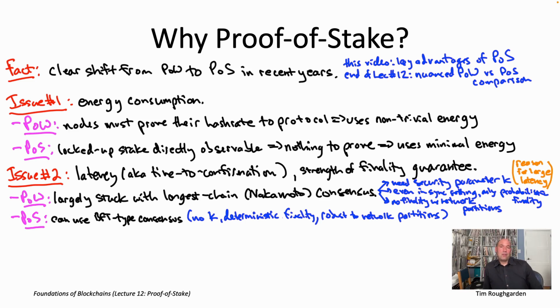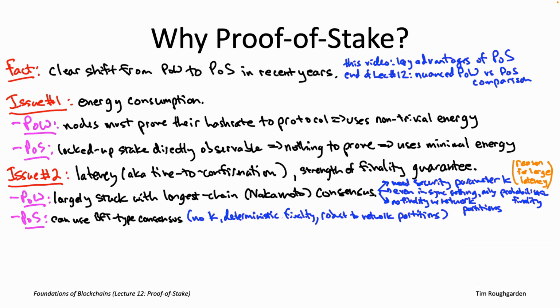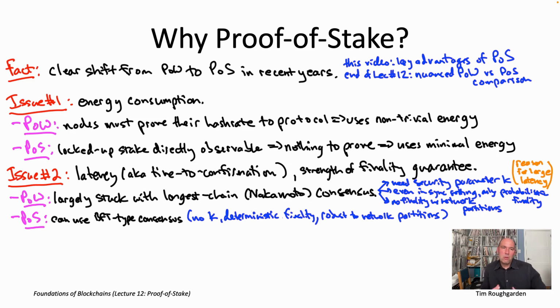From a performance perspective, this is a big deal. In particular, because you don't have the security parameter, because you don't have to wait for a whole bunch of subsequent blocks before you can consider a transaction confirmed, that leads to typically much lower latencies in BFT type protocols than in longest chain protocols. With longest chain protocols, you might think of best case latency in the tens of seconds, and minutes or more is not uncommon. And then in a BFT type consensus protocol, you'd expect a 1 to 2 orders of magnitude speed up. So you'd expect latencies at worst in the small number of seconds, and in the best case even in, let's say, the hundreds of milliseconds.